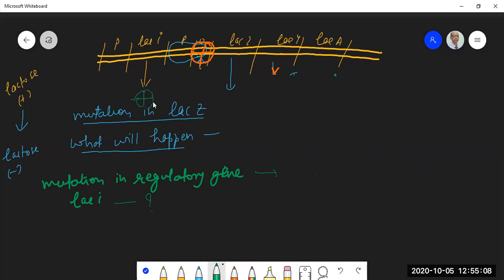And because of mutation in it, this will not be able to go and bind to the operator. It will never be able to go and bind to the operator. As a result of that, irrespective whether you have lactose present or lactose absent in the medium, the genes of the operon will be continuously expressed. What do you call it? You call it constitutively expressed.